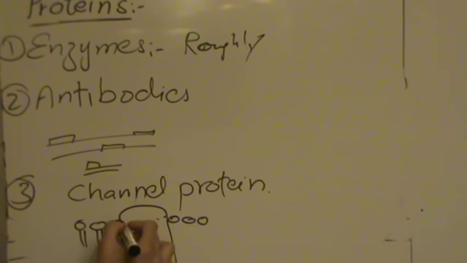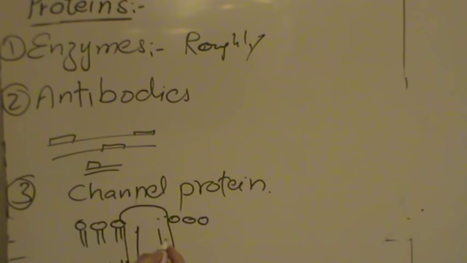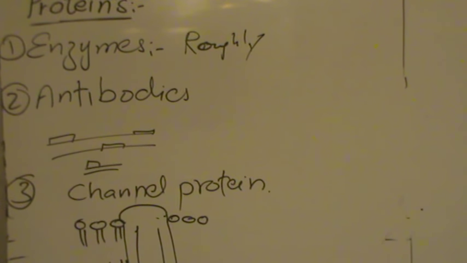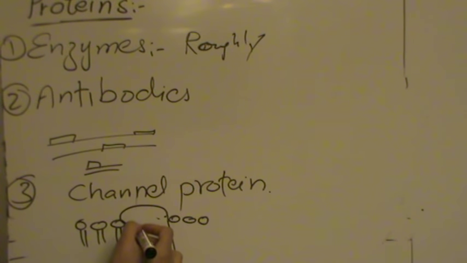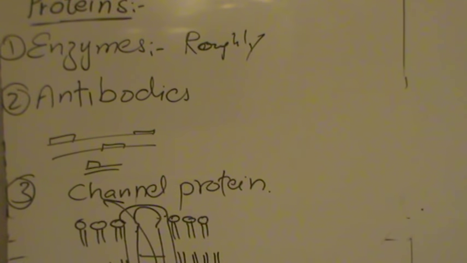So all the substances can't enter into the cell. So these special channels, the protein channels, are actually proteins. These channels help substances that otherwise can't pass through this membrane. So these channels help to pass these molecules to the inside of the cell.